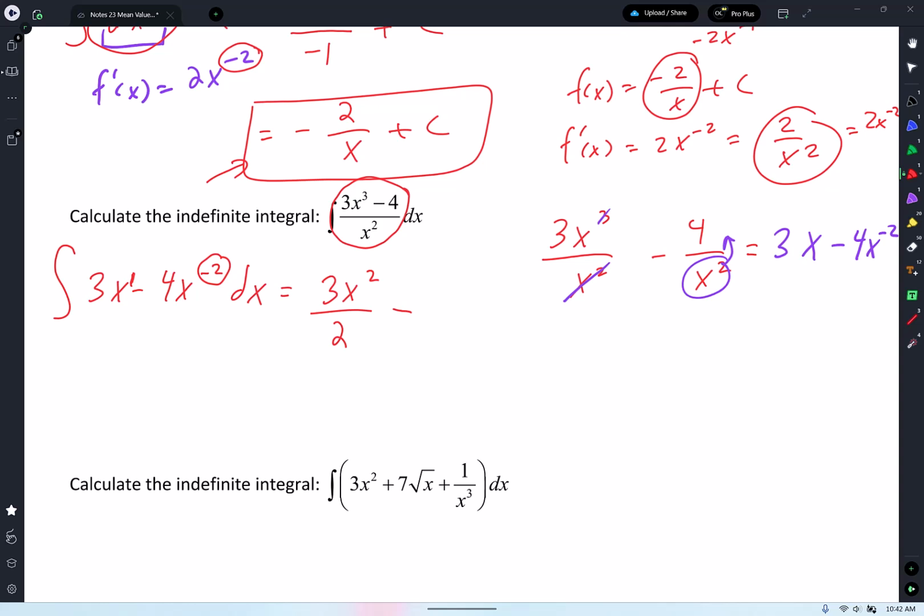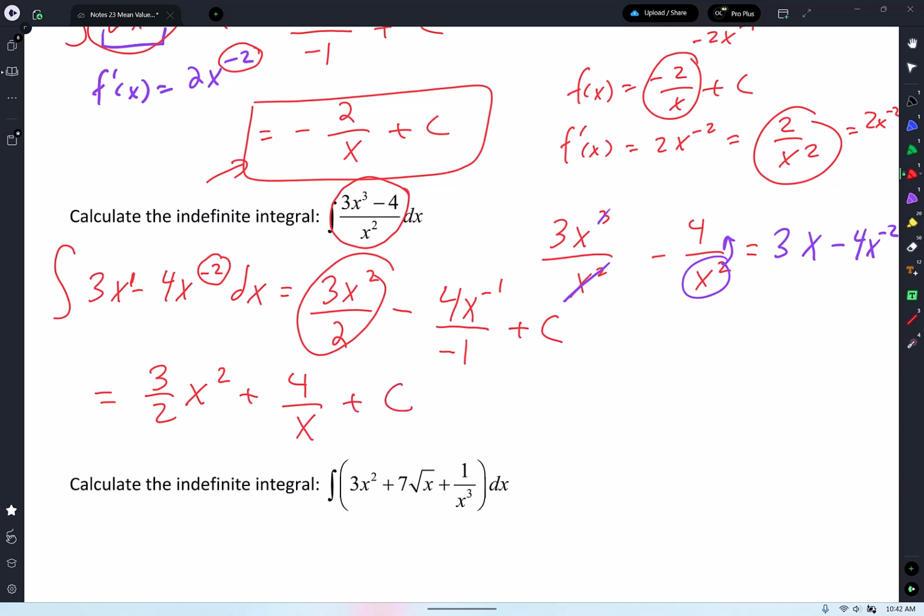So 4x to the negative 1 divided by negative 1. And then plus c. You got to put the plus c in there, guys. So let's make it pretty. This is 3/2 x squared. You can leave it like this. This is also pretty. And then negative divided by negative is positive, so plus 4 over x to make it look like how we had it over here. Plus c. There it is.